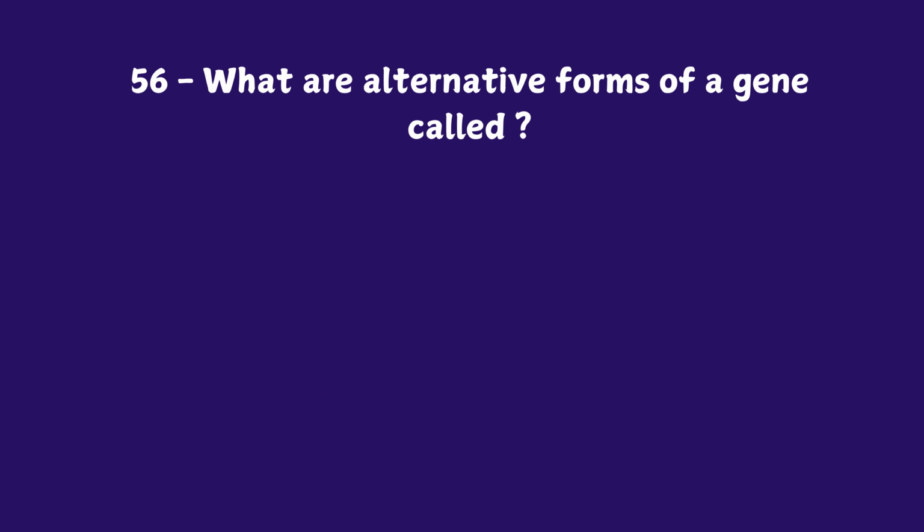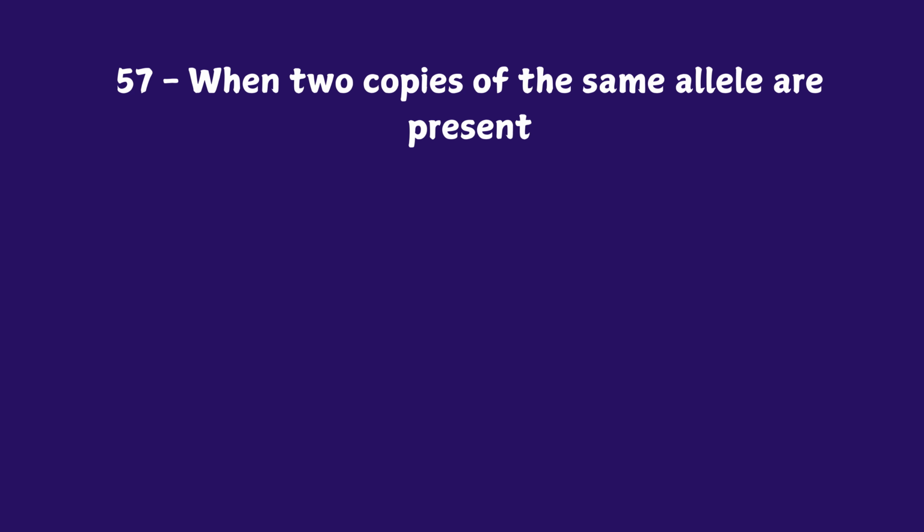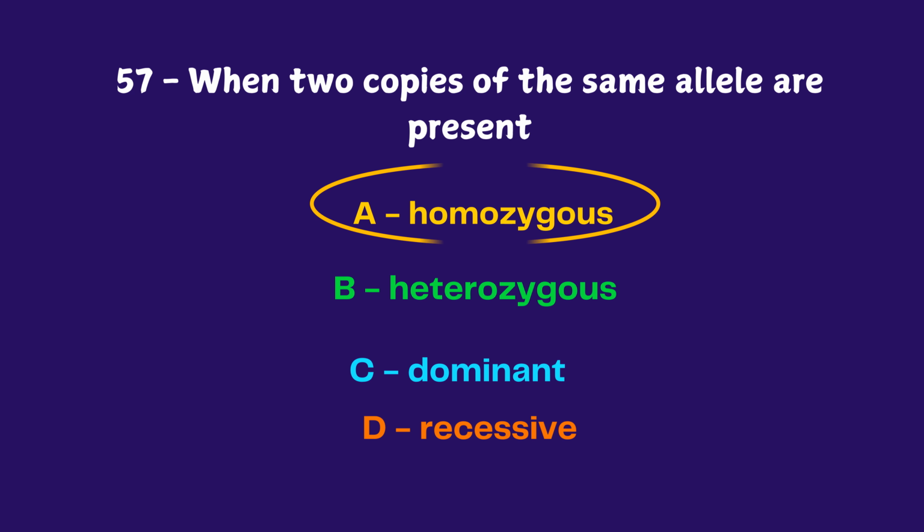What are alternative forms of a gene called? Chromosomes, allele, genome, RNA. The answer is allele. When 2 copies of the same allele are present. Homozygous, heterozygous, dominant, recessive. The answer is homozygous.